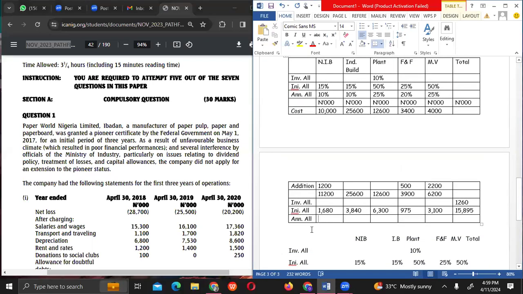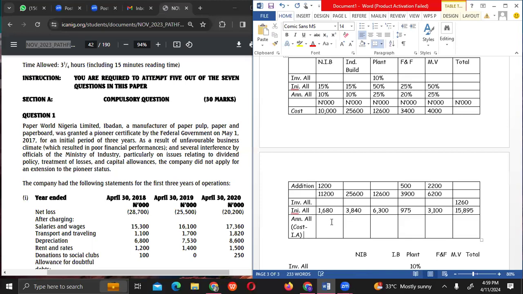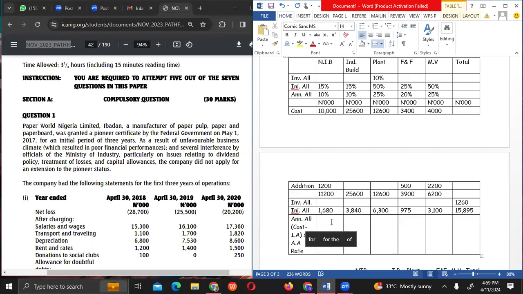All right. So annual allowance now. Annual allowance is cost minus initial allowance times the annual allowance rate. Do you remember? Yes, sir. 952. Yes. Next one.